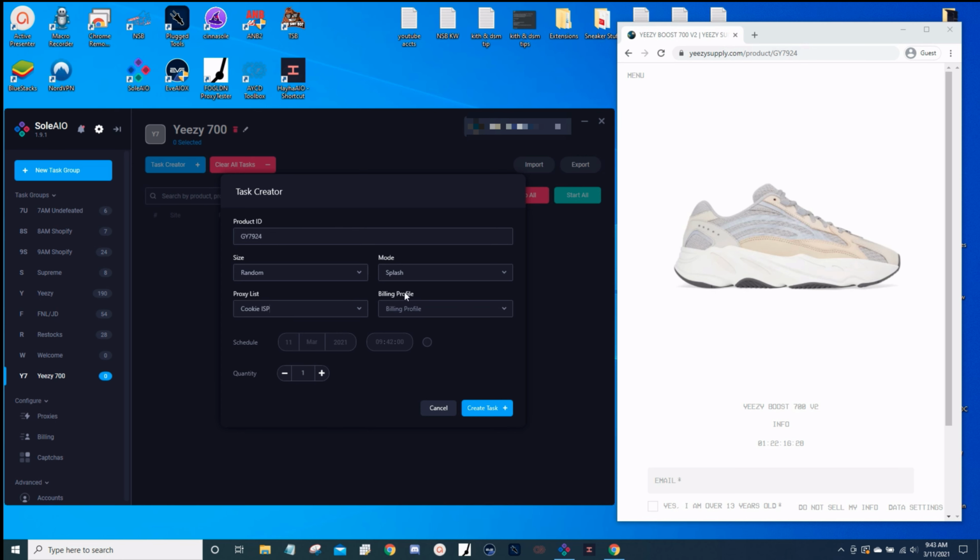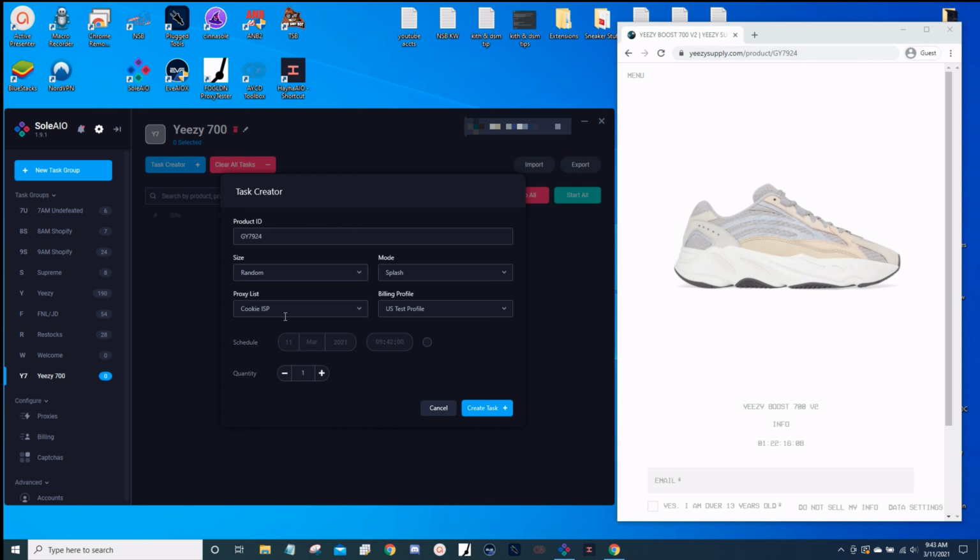And then for billing profile, make sure you have enough profiles because Yeezy Supply allows you to check out up to 3 times per card if I'm not mistaken. So make sure you have enough. We don't use schedule for Yeezy Supply. We start when the sale is live.